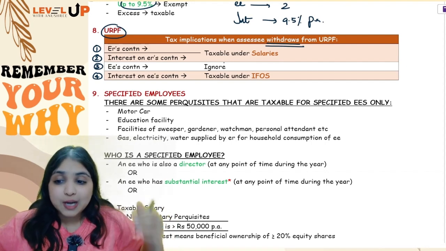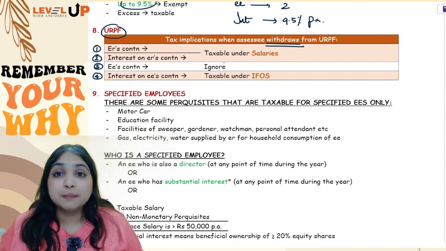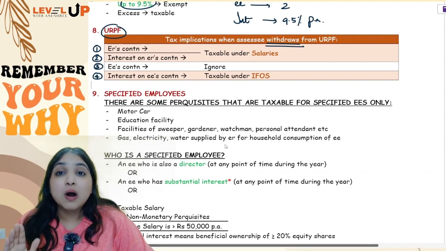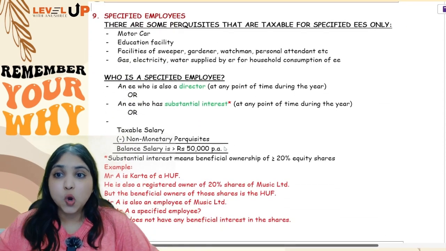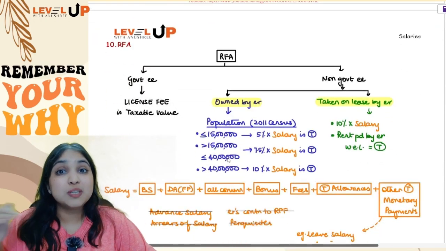Okay, so until now, we are done learning about our basic points. We've learned about grade scale, we've learned about all the allowances, and we've learned about RPF and URPF. Now our next focus is going to be on one very small concept called specified employees, because after I discuss this, my next discussion with you is about the perquisites.